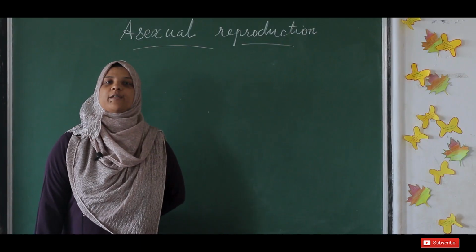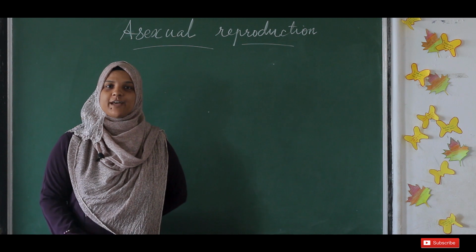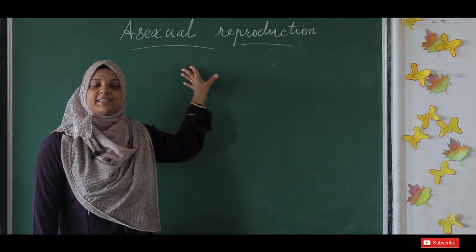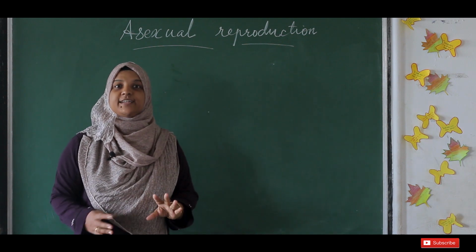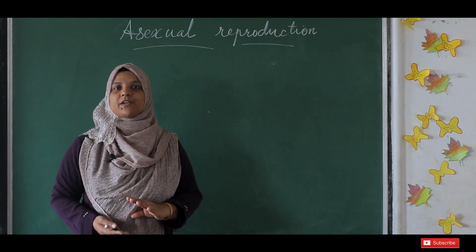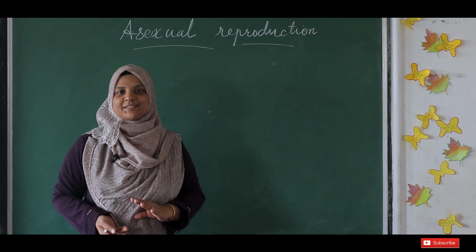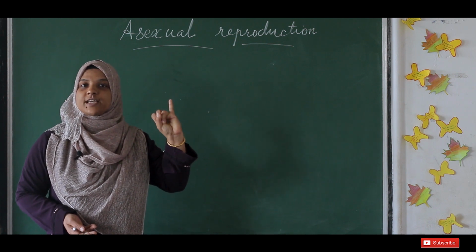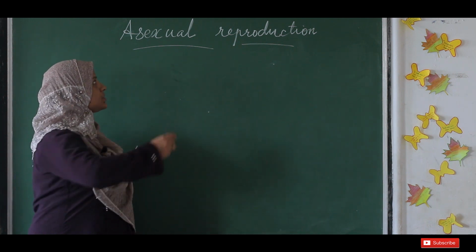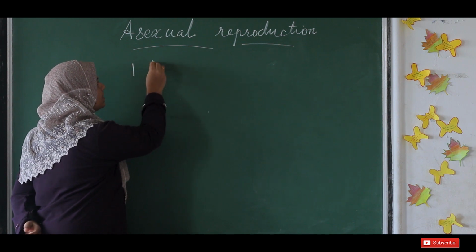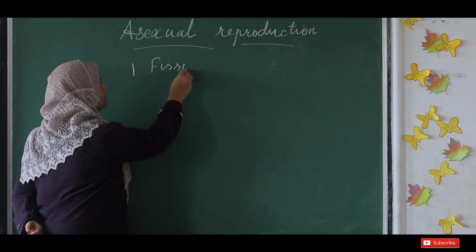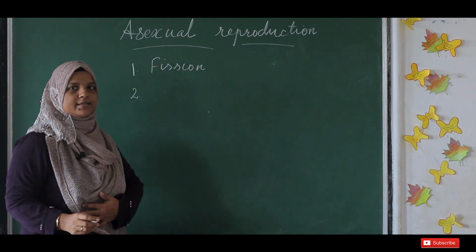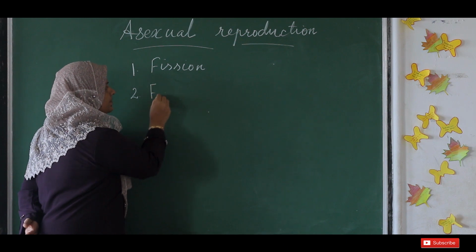Very simple organisms. Different modes of asexual reproduction. There are different types in different kinds of organisms. First, let us see which are the different modes of asexual reproduction. The first one is known as fission. The second method is fragmentation.